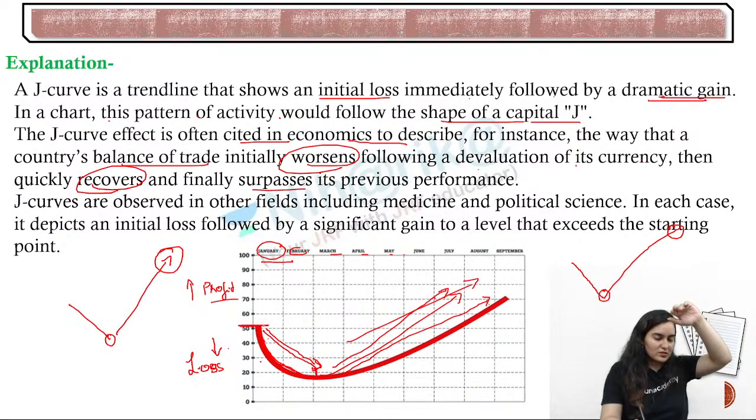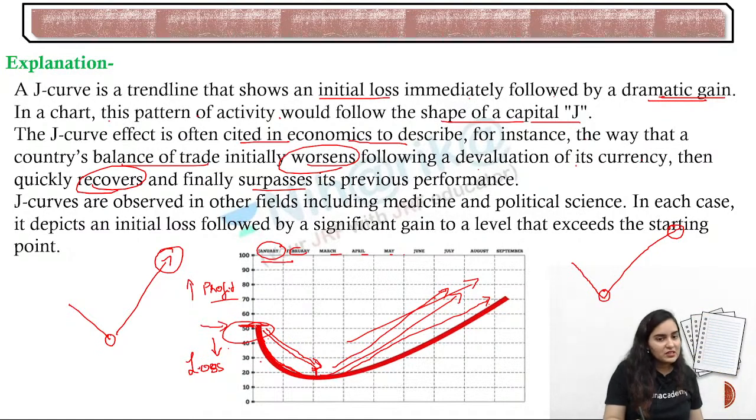Whatever was its previous performance, now see Ritu, the previous performance was at 50. Now if balance of trade is going below 50, that means it is worsening, and then it will bounce back to a higher level, to 80, 90, 100, like that.